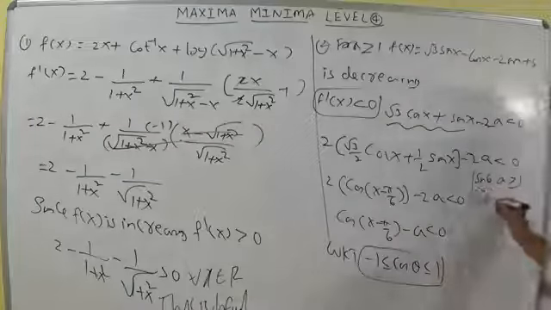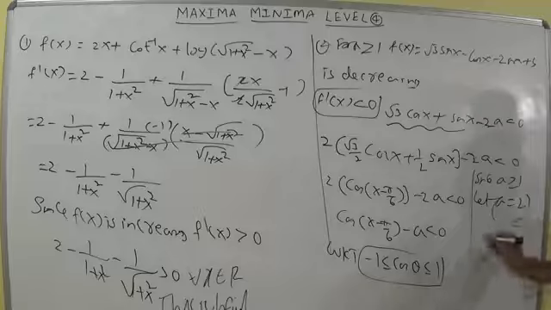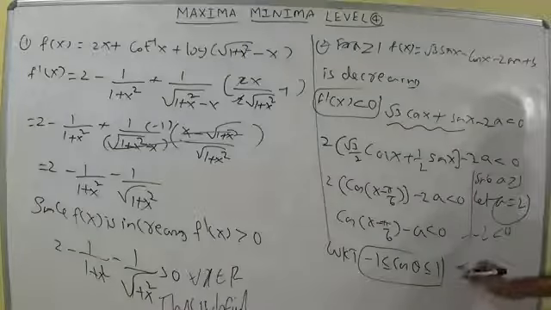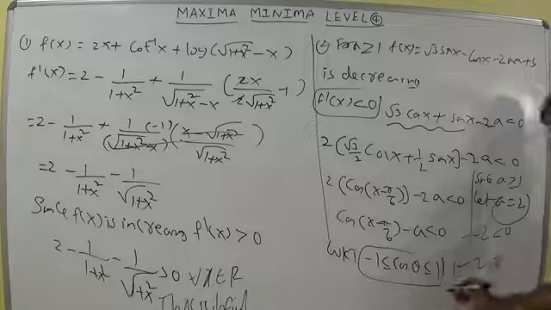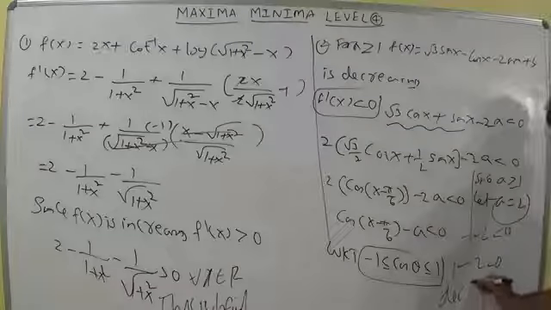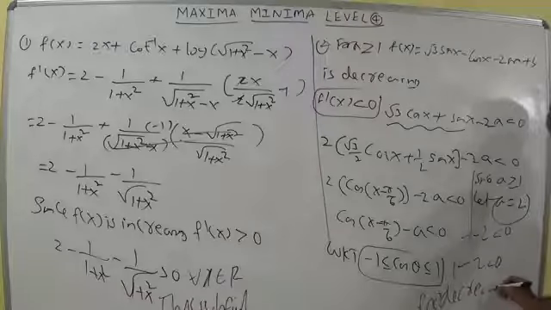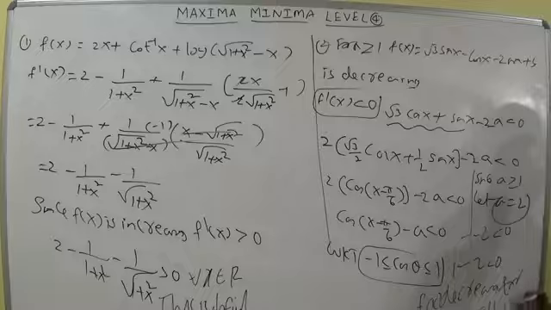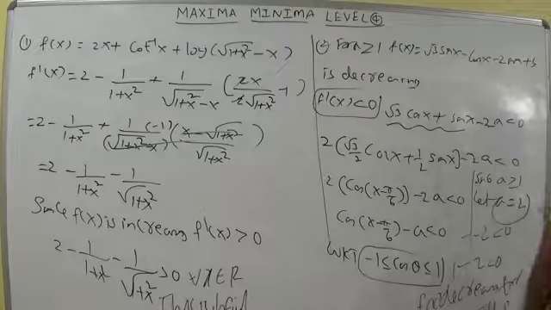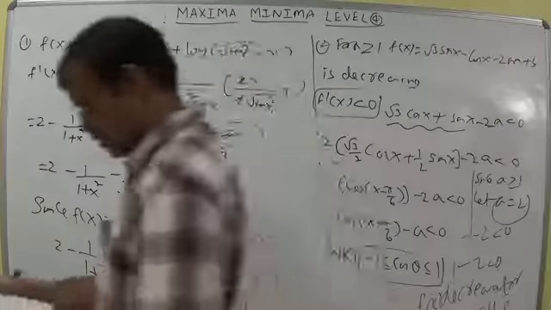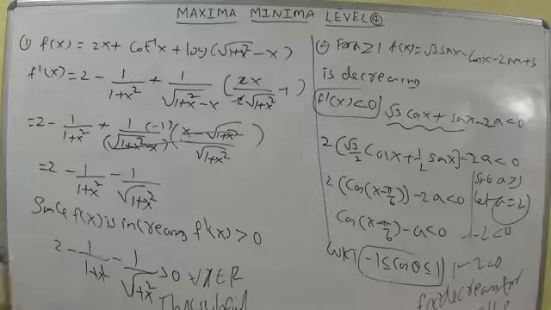Let me write, let a is equal to 2, and try to understand: minus 1 minus 2 less than 0, and 1 minus 2 also less than 0. F of x is decreasing for all real numbers. So here the domain is the real numbers, capital R. According to the options, it is the third option.